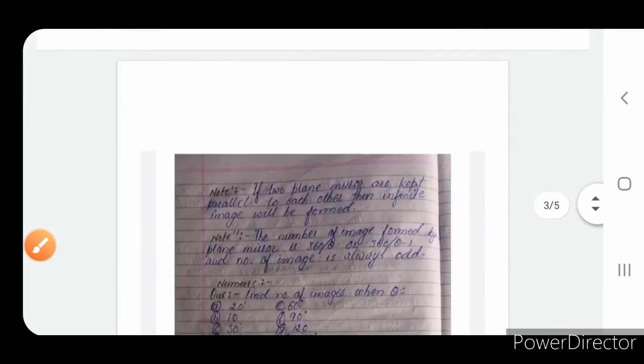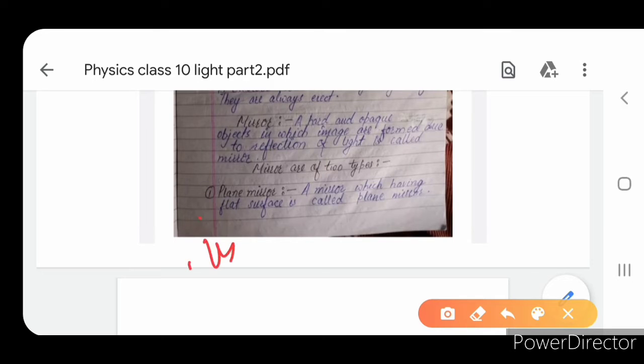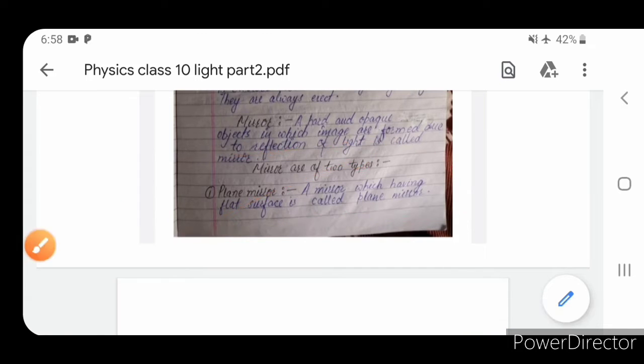One is plane mirror and the second one is spherical mirror. Today we will discuss in detail everything about plane mirror, and in the next video we will discuss spherical mirror types and image formation. So now, firstly, plane mirror.